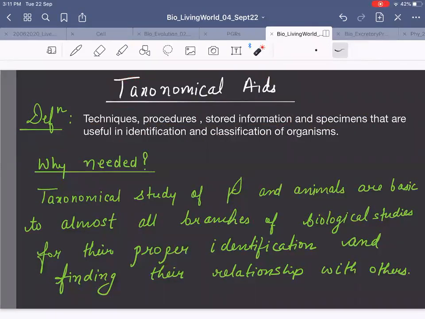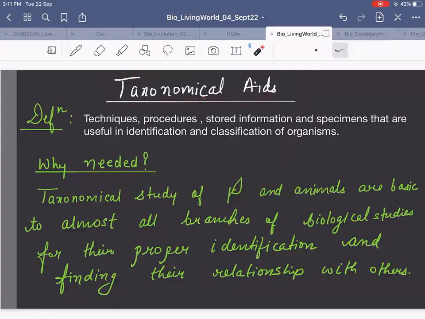Okay? So that is the need of taxonomical aid. Why do we require it? So that if any new species comes, you can do proper identification. You can do proper identification of any new species which you are coming across. Okay? So taxonomical aid. For you, it is impossible, right? For you, it is impossible to go 1,000 years ago. Can you reach now? 1,000 years ago, can you go back and see what all species were there?